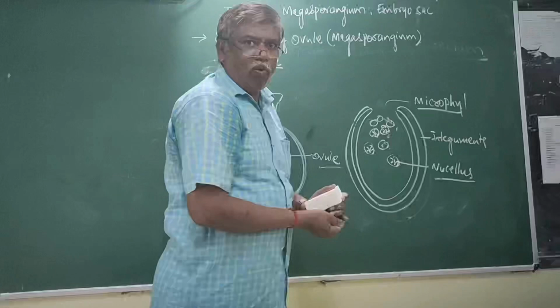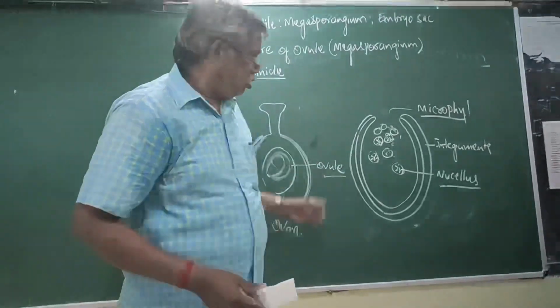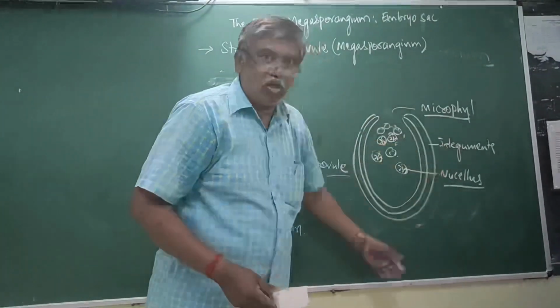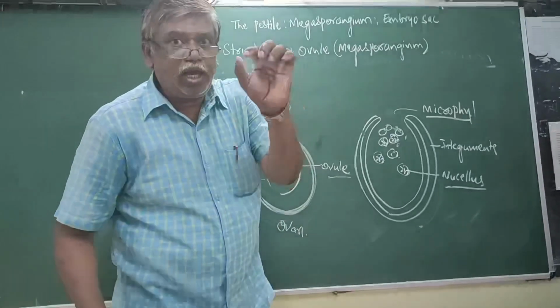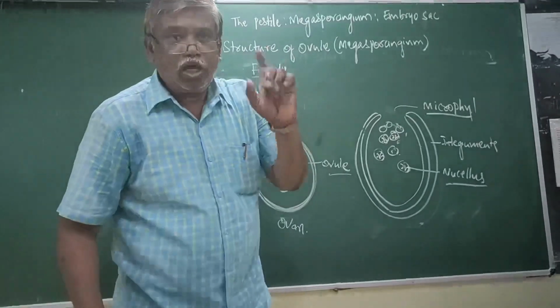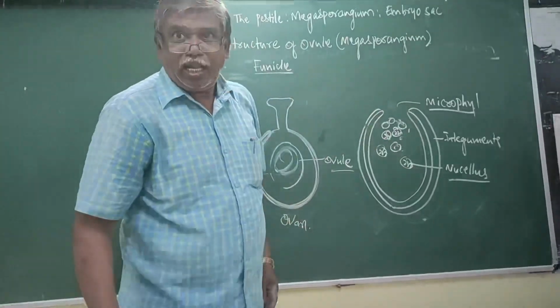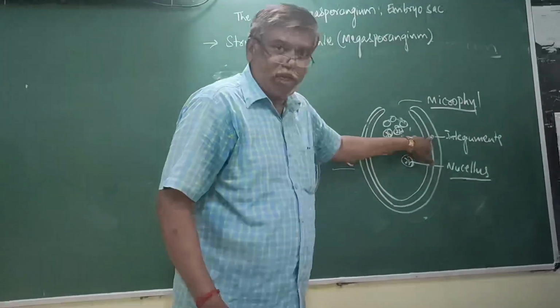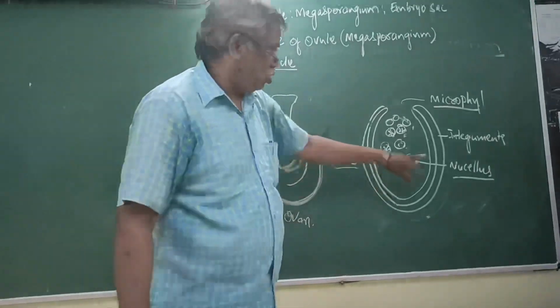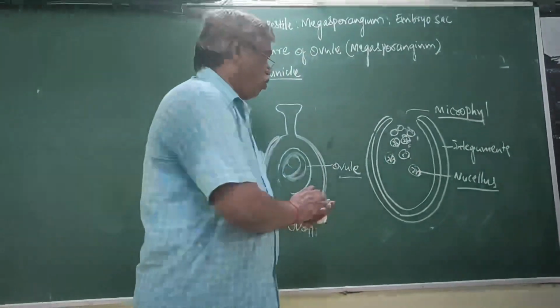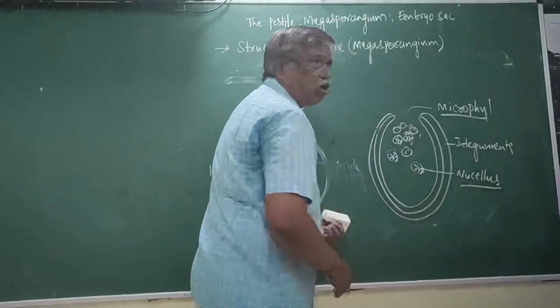Once again, what is the micropyle? An aperture. The ovule contains a pore, and that pore is called the micropyle. What are the coverings? Integuments. What is the internal tissue? Nucellus. Now, what is this total ovule?